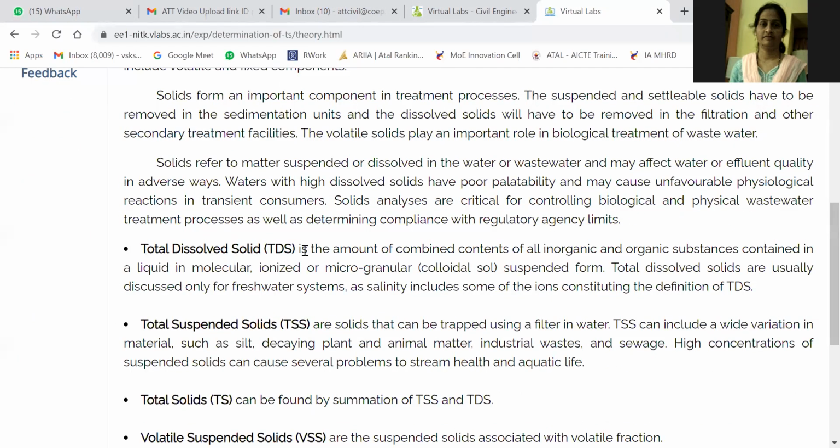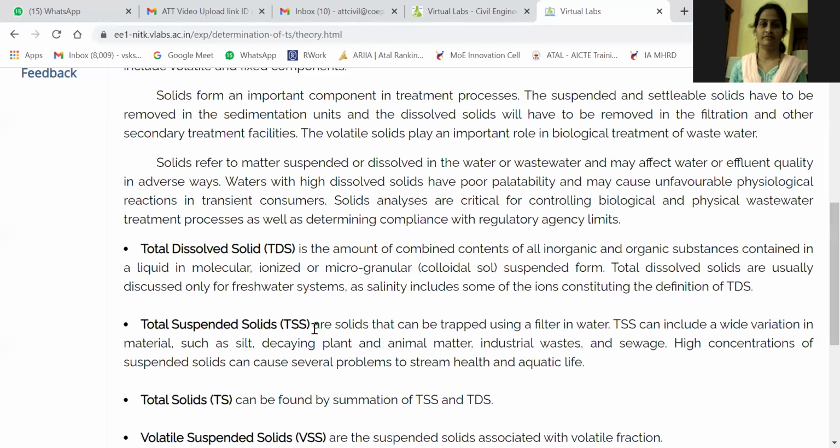Total dissolved solids is the amount of combined contents of all inorganic and organic substances contained in a liquid in molecular, ionized, or microgranular suspended form. Total dissolved solids are usually discussed only for freshwater systems, as salinity includes some of the ions constituting the definition of total dissolved solids.